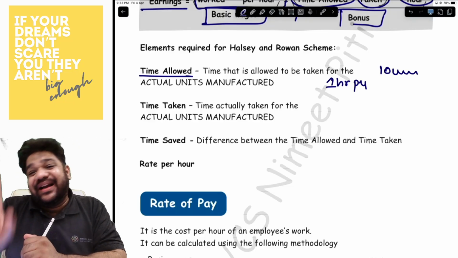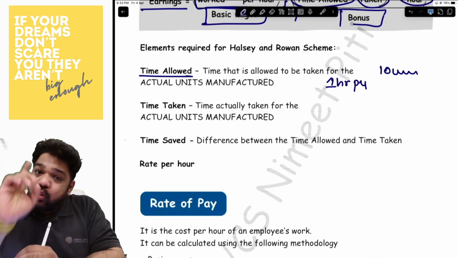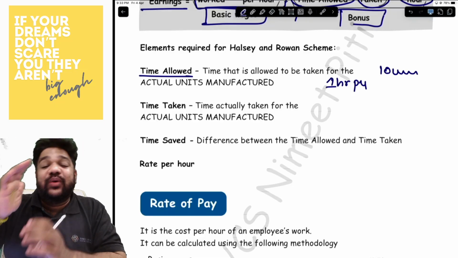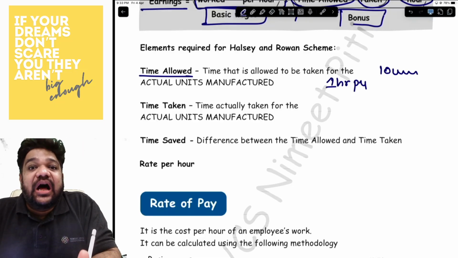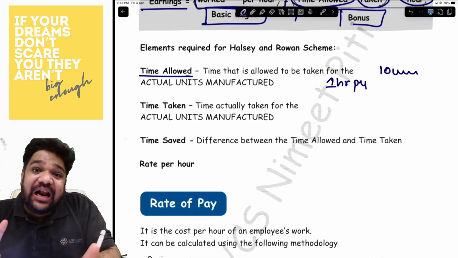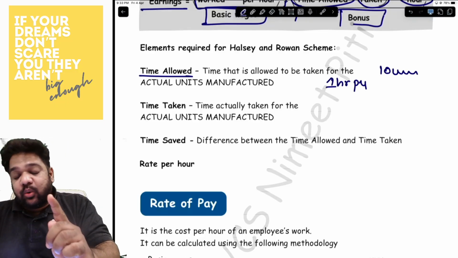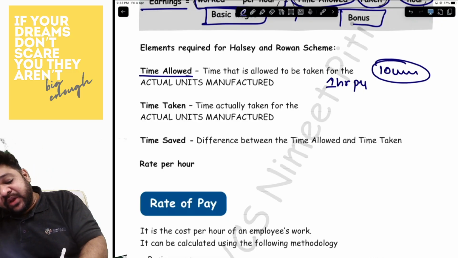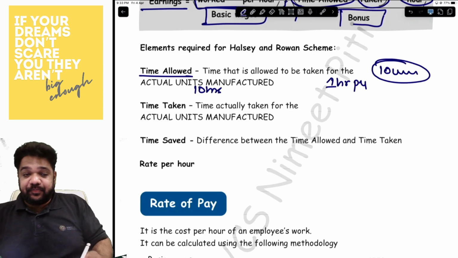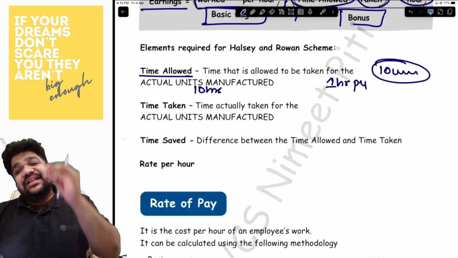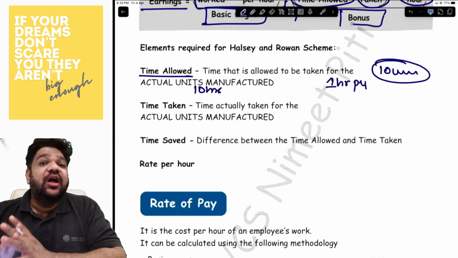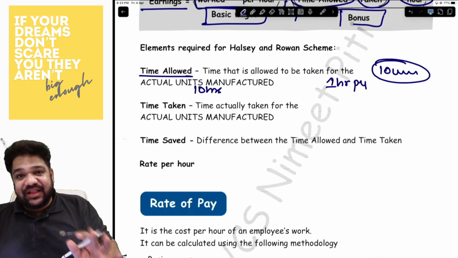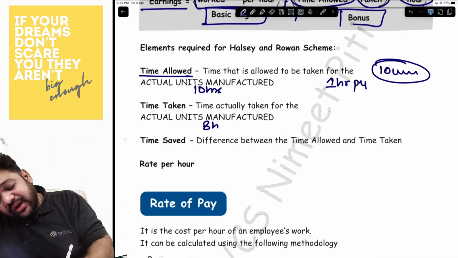If 1 hour is supposed to be taken for 1 unit, then for 10 units, how many hours should you be allowed? If you are allowed 1 hour for 1 unit, for the 10 units which you have actually manufactured, you will be allowed 10 hours. The time taken is the actual time that you have taken in the process of manufacturing. It could be less than 10 hours, it could be more than 10 hours. Let's say it is for now 8 hours.